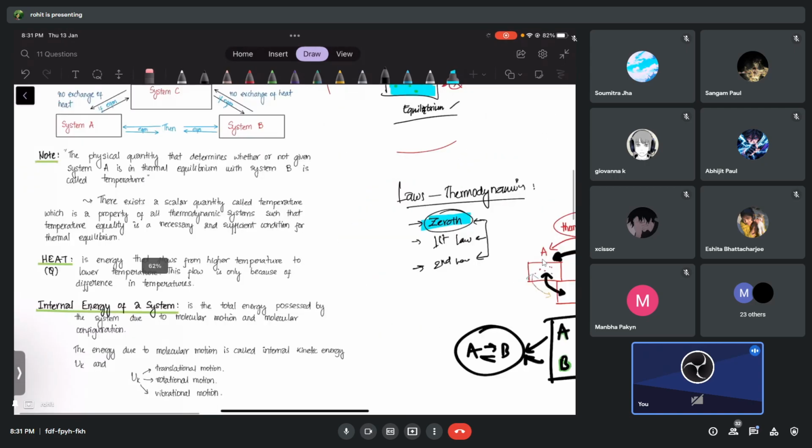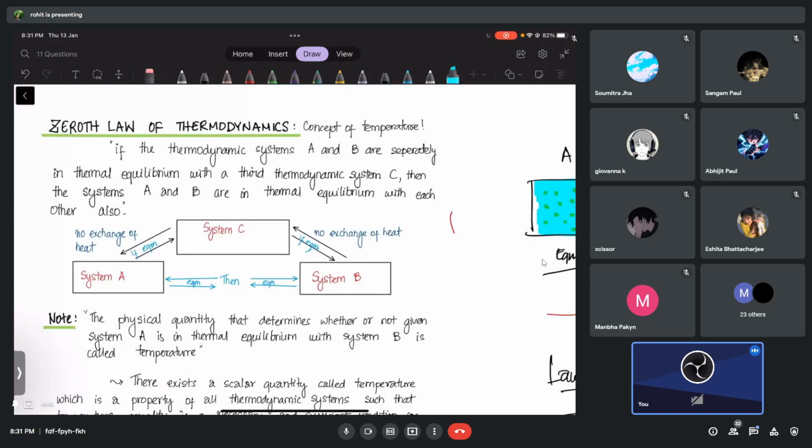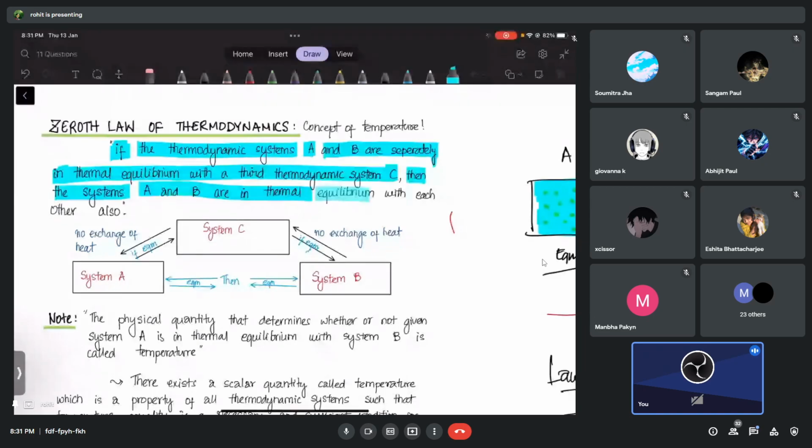Let's read it very quickly. If the thermodynamic systems A and B are separately in thermal equilibrium with a third system called C, then systems A and B are also in thermal equilibrium with each other. So this is really going to happen. System A is in equilibrium with system C, system B is in equilibrium with system C, then automatically A and B also must not exchange heat. I think this part is very, very easy.